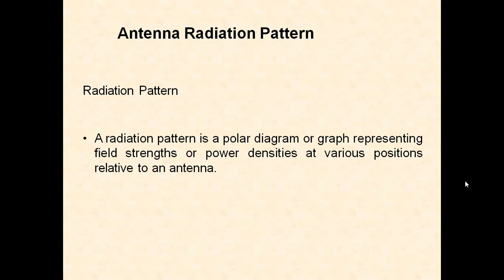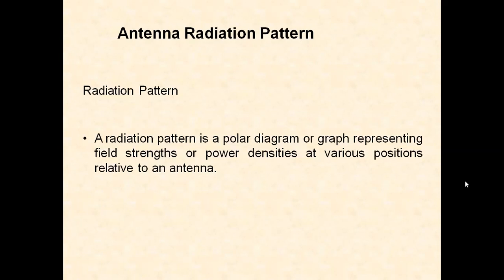The radiation pattern of an antenna is the graphical representation of radiation of an antenna as a function of direction. At various positions, in various directions, how much field strength is there. So we can define the radiation pattern of an antenna as a graphical representation of radiation of an antenna as a function of direction.